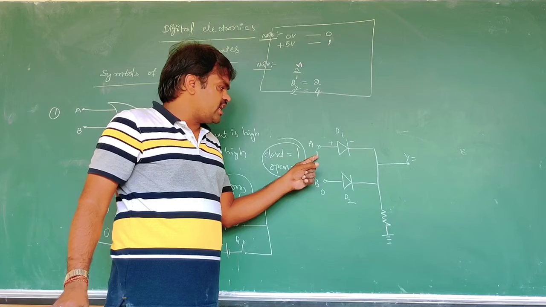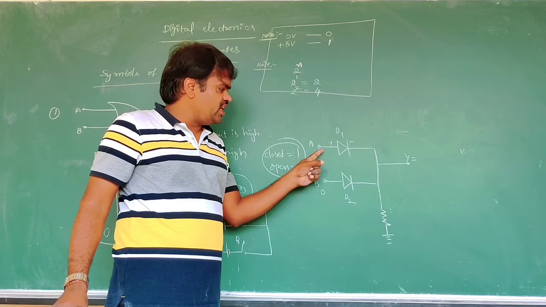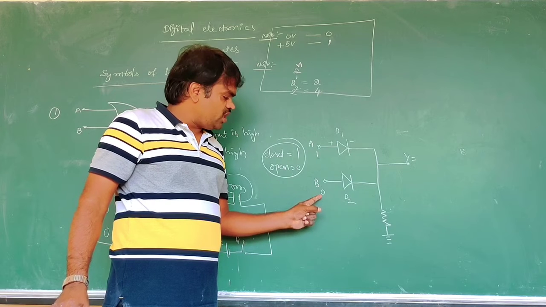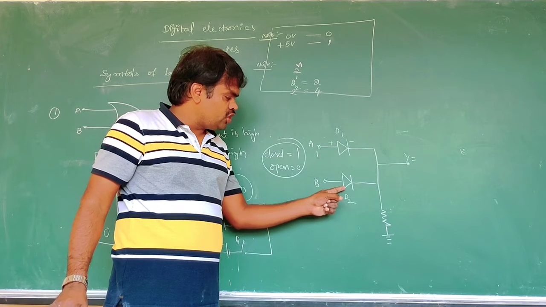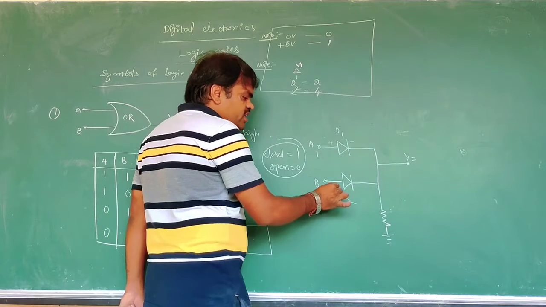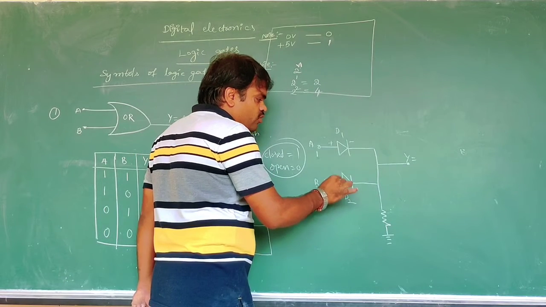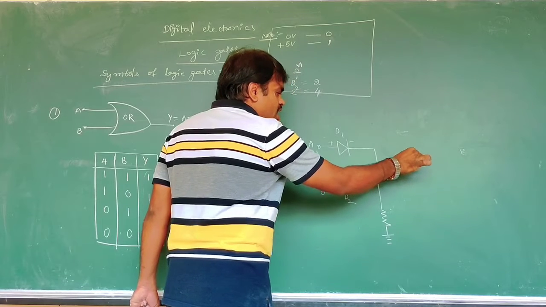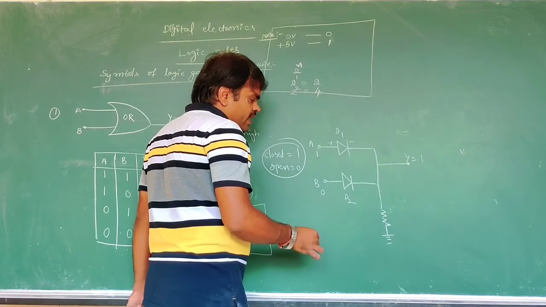The 5 volts is connected to the first diode, so it is in forward bias. The 0 volts connected to the D2 diode puts it in reverse bias, so current does not flow through it. The current is conducted through this one, and then we get the output 1.